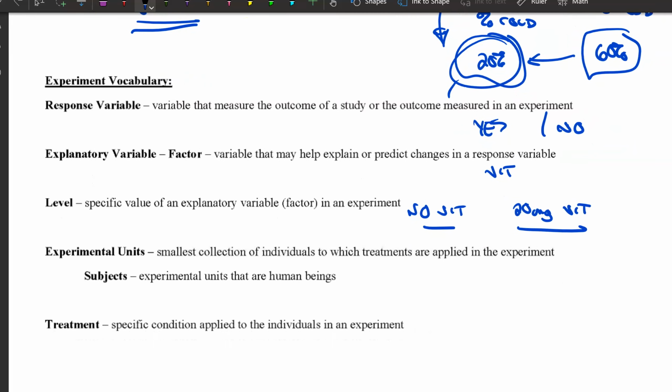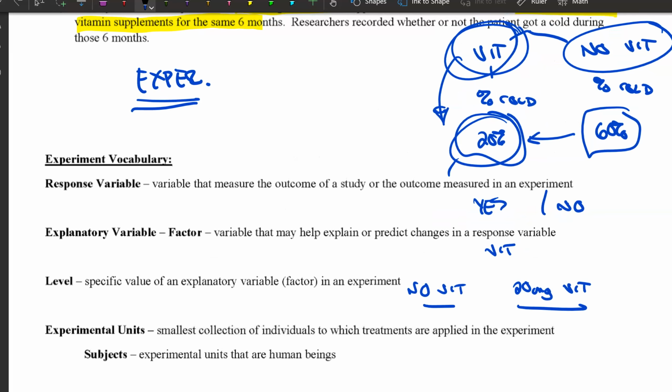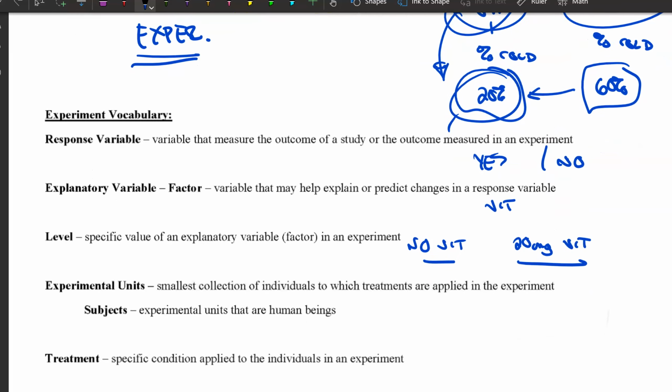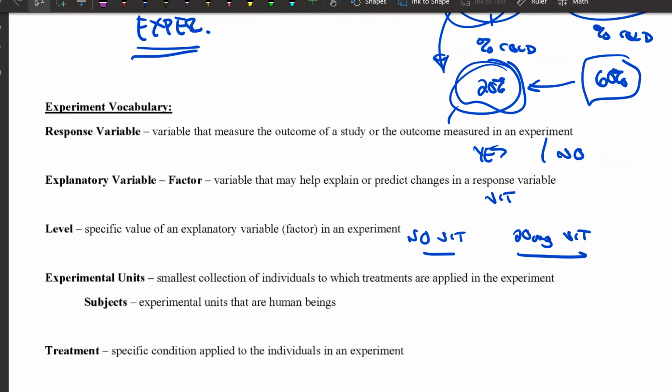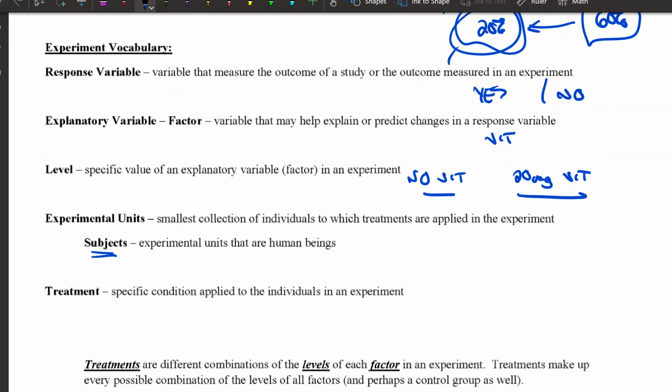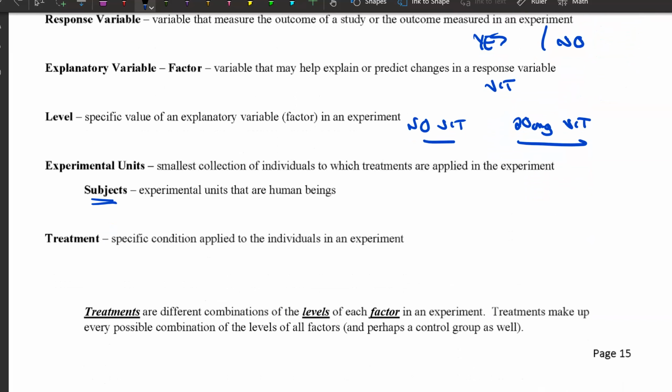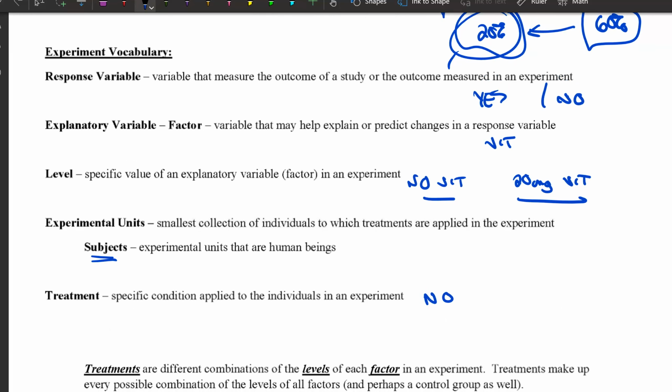Experimental units. These are the smallest collection of individuals to which the treatments are being applied. In this case, we were giving them to humans, so those would be the experimental units. If you're doing an experiment on humans, we call them subjects, so as not to offend them. You're the experimental unit or you're the subject of the experiment. This sounds a little better, I guess. But they mean the same thing. Treatment. Specific condition being applied to the individual in the experiment. So in this case, the treatment was no vitamin versus 20 milligrams of vitamins.